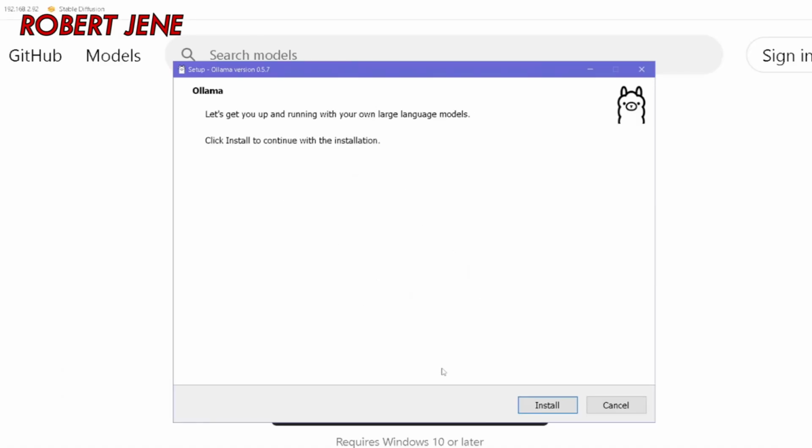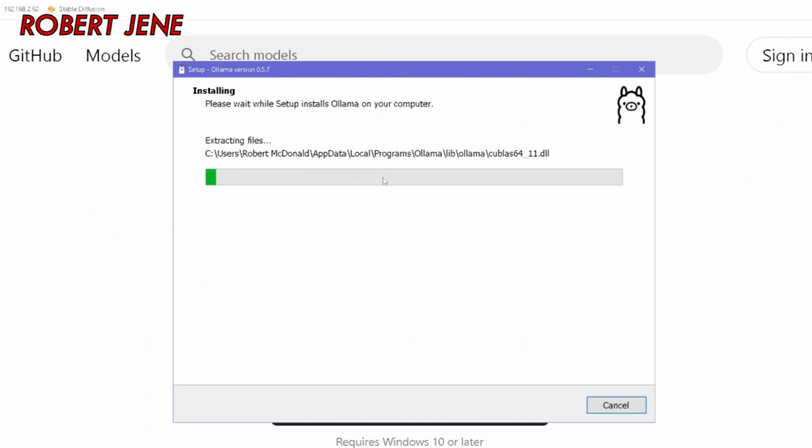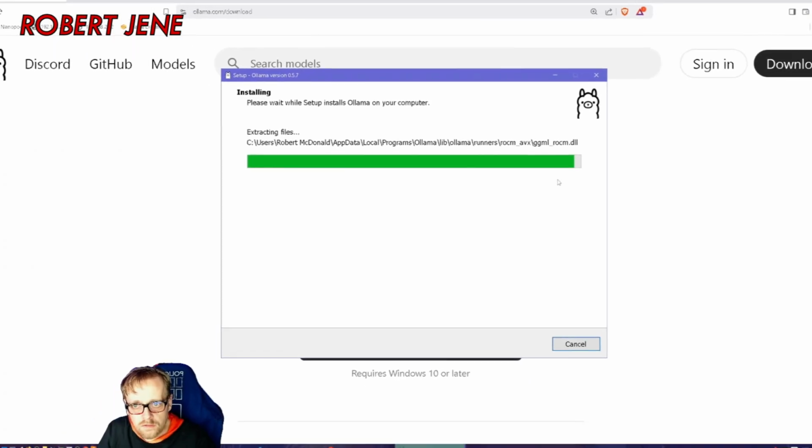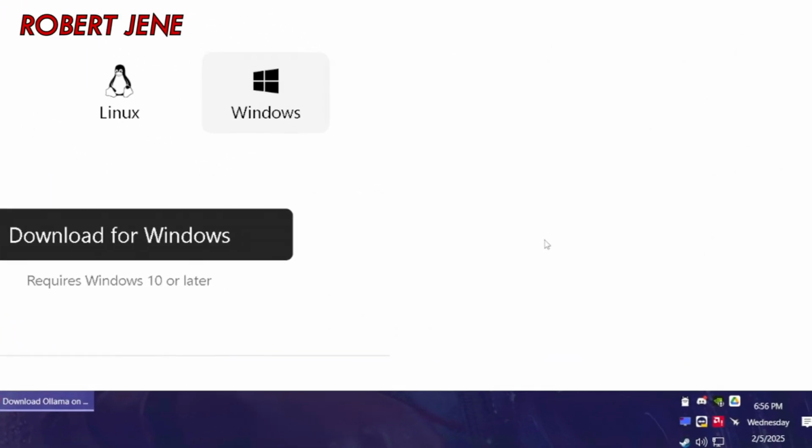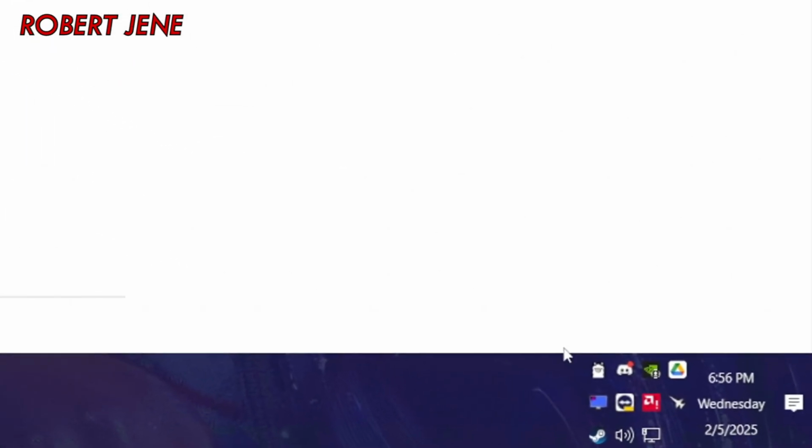Once downloaded, you're going to have an installer that looks like this. You just hit install, and it just says extracting files for a while. There's no other configuration or clicking next or anything in this thing, but when it gets to the end, it's just gonna disappear. Watch. It just goes, bonk, gone. What happened? No, like, click finish or anything. It's running down here in this tiny little llama-looking thingy in your system tray.